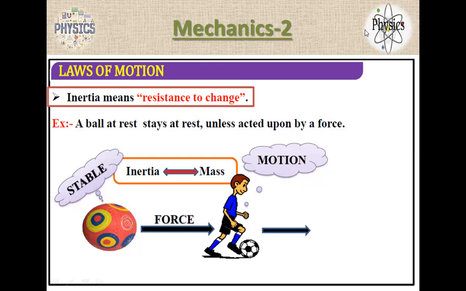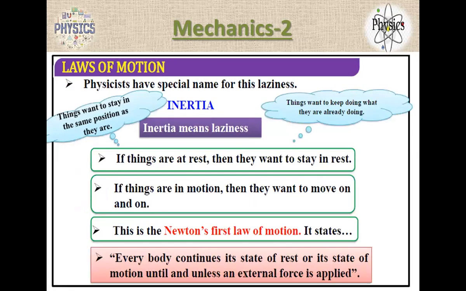Inertia is nothing but resistance to change, which always opposes the motion. The physicists, the scientists, have a special name for this inertia: laziness. A lazy person is not active in the class. So inertia is nothing but laziness.